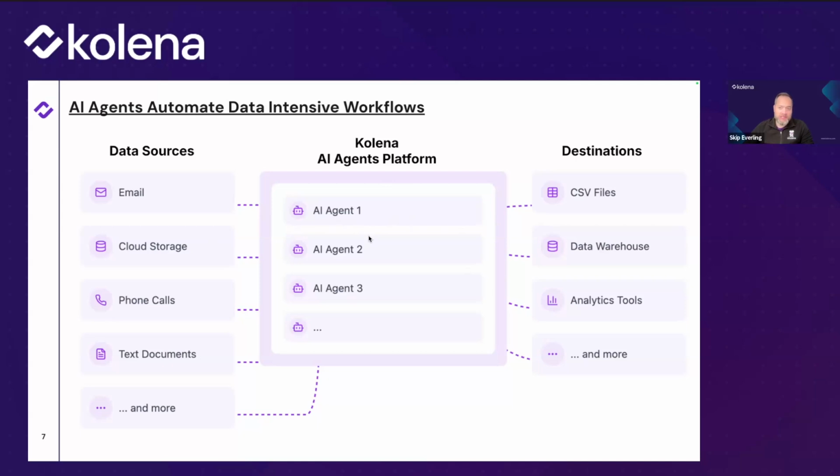The agents will do some processing of those documents intelligently based on the instructions that we give it just one time. We give it the initial set of instructions and then it'll keep executing on those instructions until we want to change them. And it will transform that into whatever output format we want and send it to whatever destination we want.